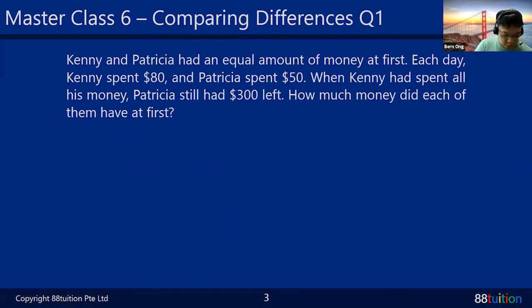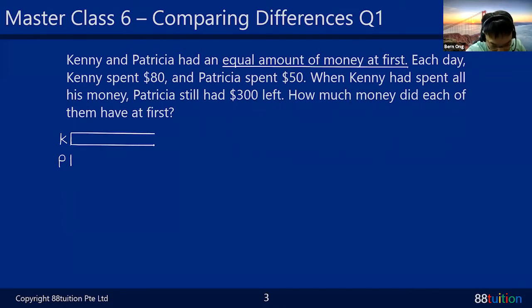Okay, so down here, the first question. Let's talk about Kenny and Patricia. Get ready your ruler and your colored pens. Kenny and Patricia had an equal amount of money at first. So down here is the first clue. Usually when I read something which I think is important, I will summarize it in a model, or I will just write it out. So Kenny and Patricia, K is for Kenny and P is for Patricia. They have the same amount of money, which means they start in the same place, and the model will be of equal size.